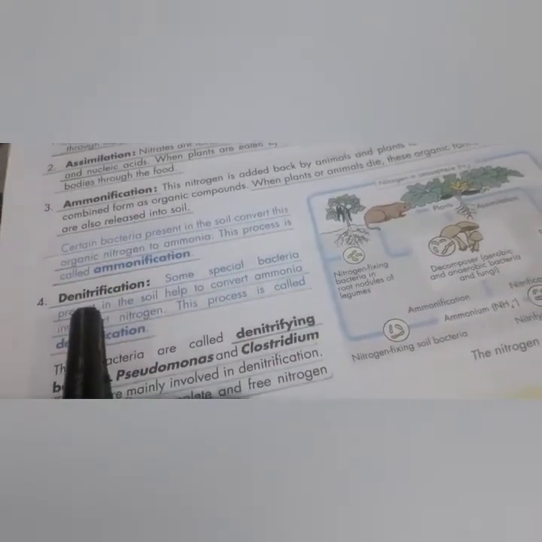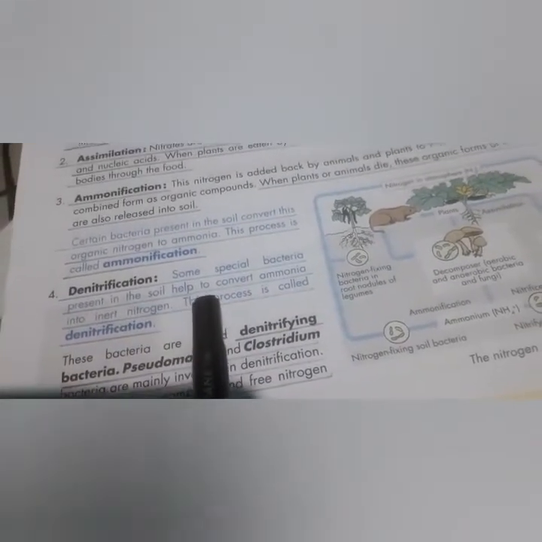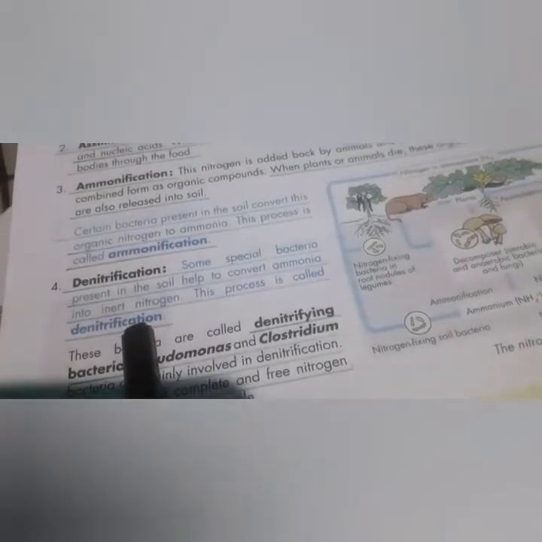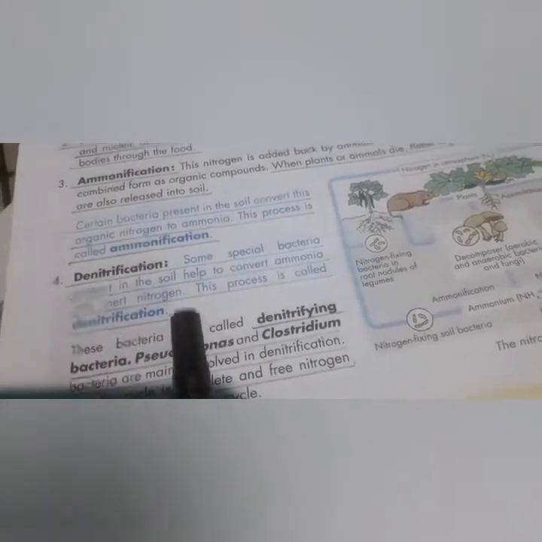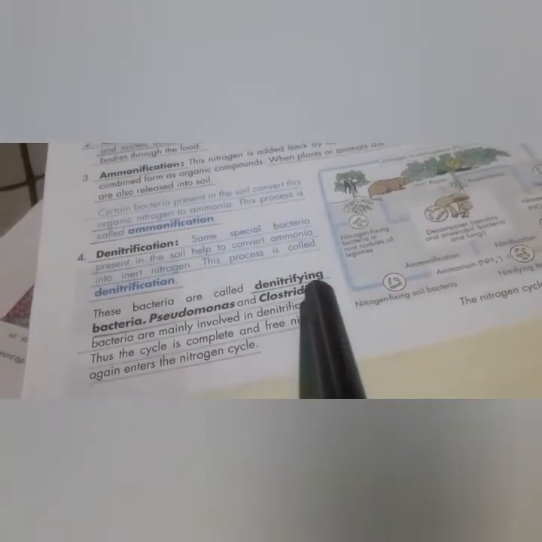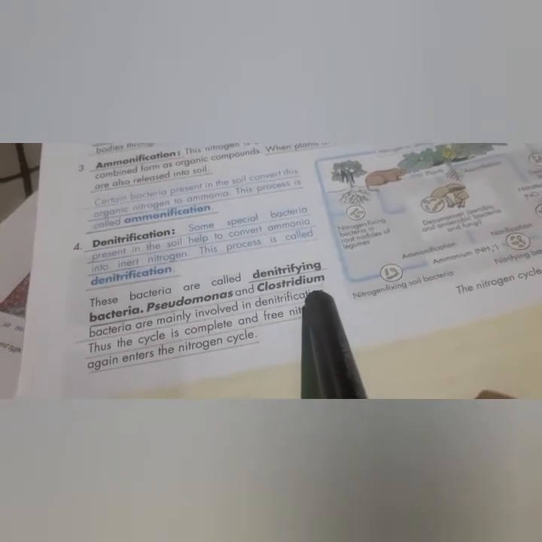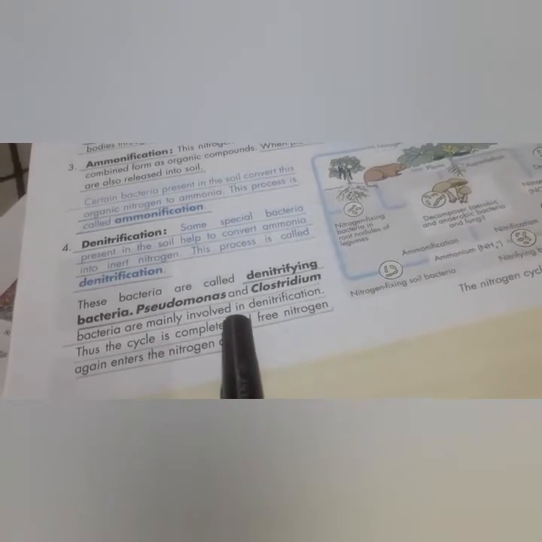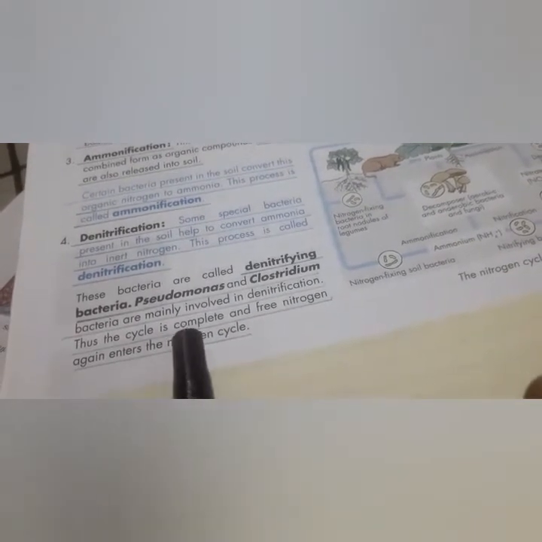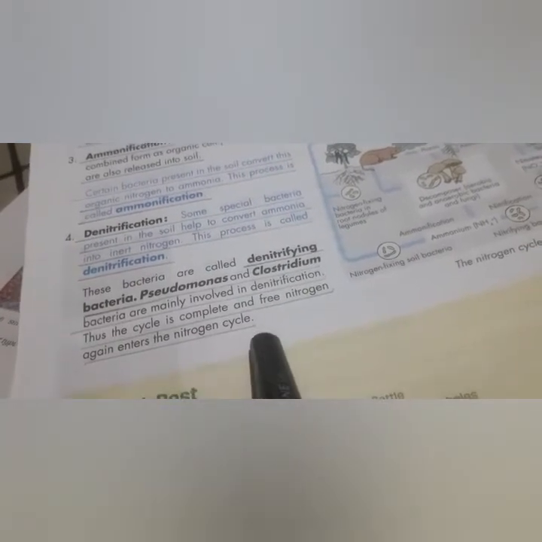And last one is denitrification. Some special bacteria present in the soil help to convert ammonia into inert nitrogen. This process is called denitrification. So these are the important steps, you have to learn them. These bacteria are called denitrifying bacteria. Pseudomonas and Clostridium are examples. Bacteria are mainly involved in denitrification, thus the cycle is complete and free nitrogen again enters the nitrogen cycle.